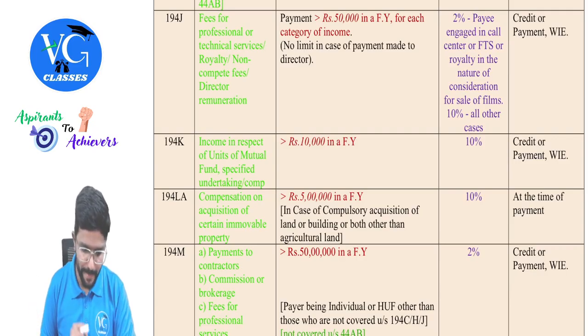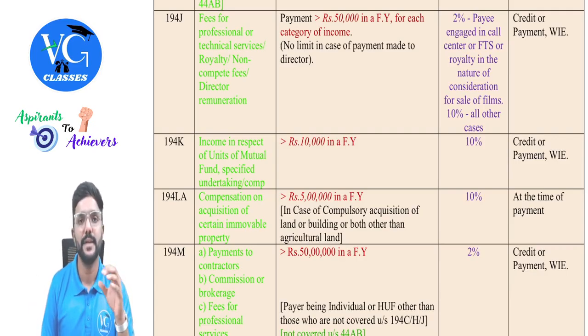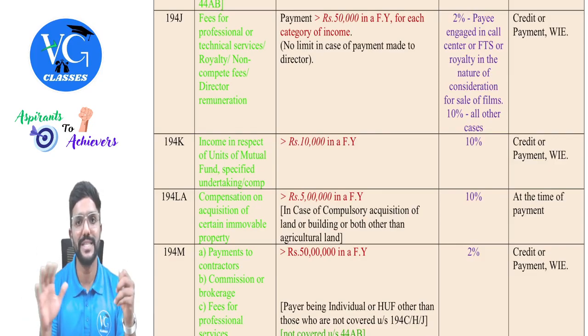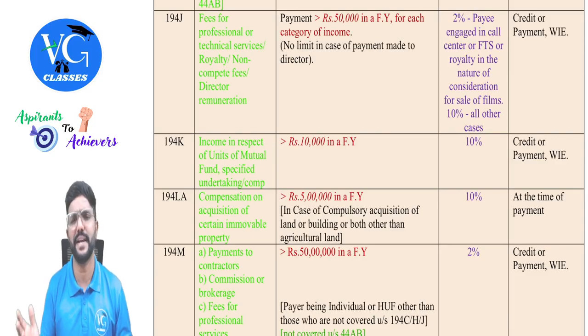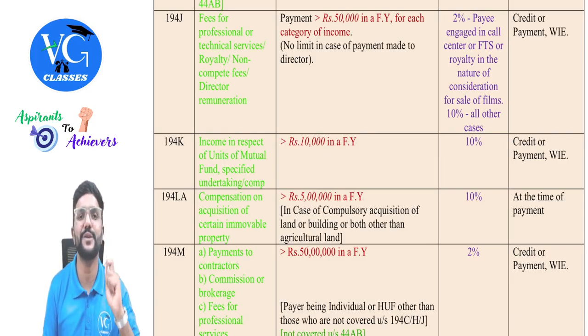Okay. Next. And please be careful, guys. If this director is also an employee of a company, whatever salary is paid by a company, TDS would be deducted as per section 192. And in GST, it is covered in schedule 3, no GST on salary component. Whereas whatever director fee or sitting fee is paid by a company to a director, whether full-time director or part-time director, doesn't matter, TDS has to be deducted under section 194J in income tax.